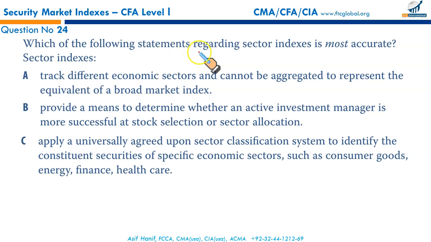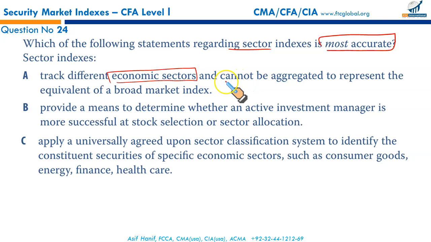Which of the following statements regarding sector indexes is most accurate? Sector indexes. Health sector, auto sector, for example. Most accurate. Sector indexes track different economic sectors and cannot be aggregated to represent the equivalent of a broad market index.